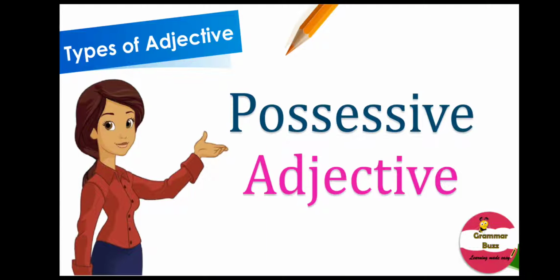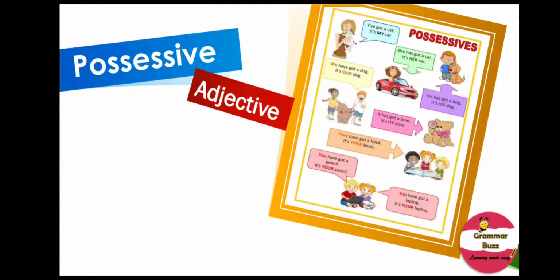The next type of adjective is possessive adjective. Possessive means belonging. Take a look at the sentences. I've got a cat, it's my cat.